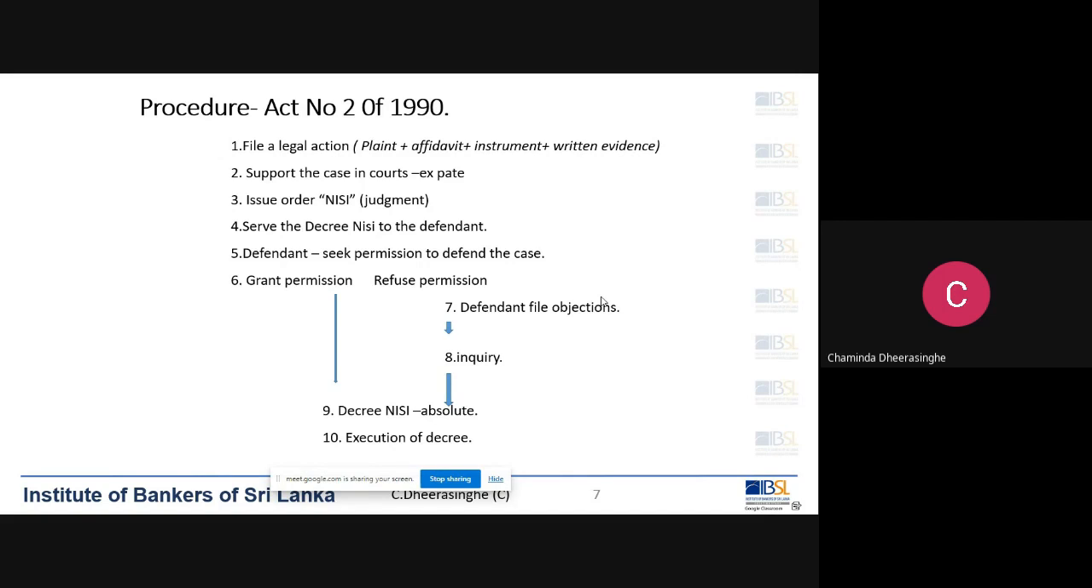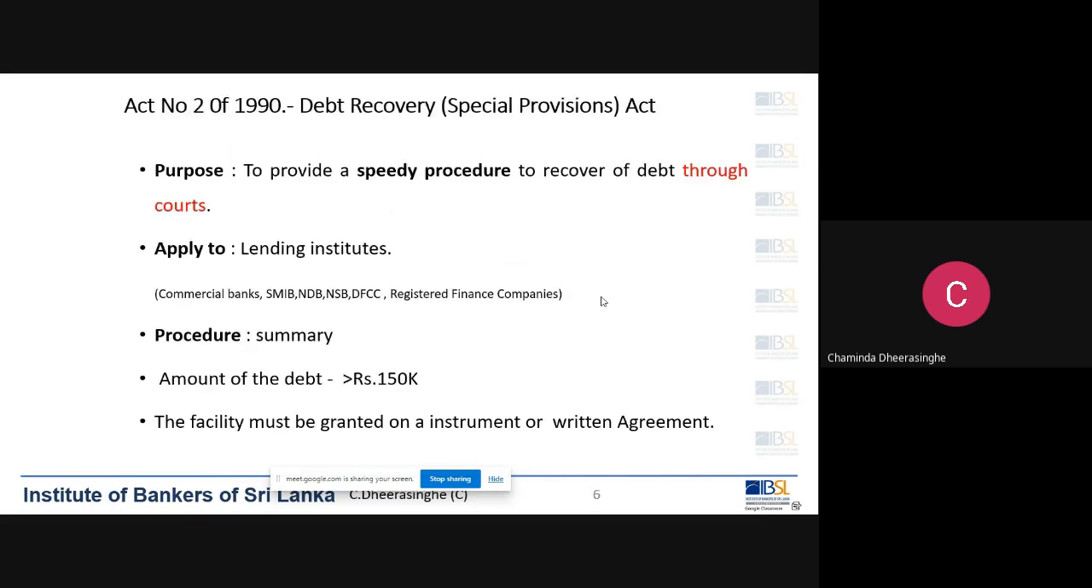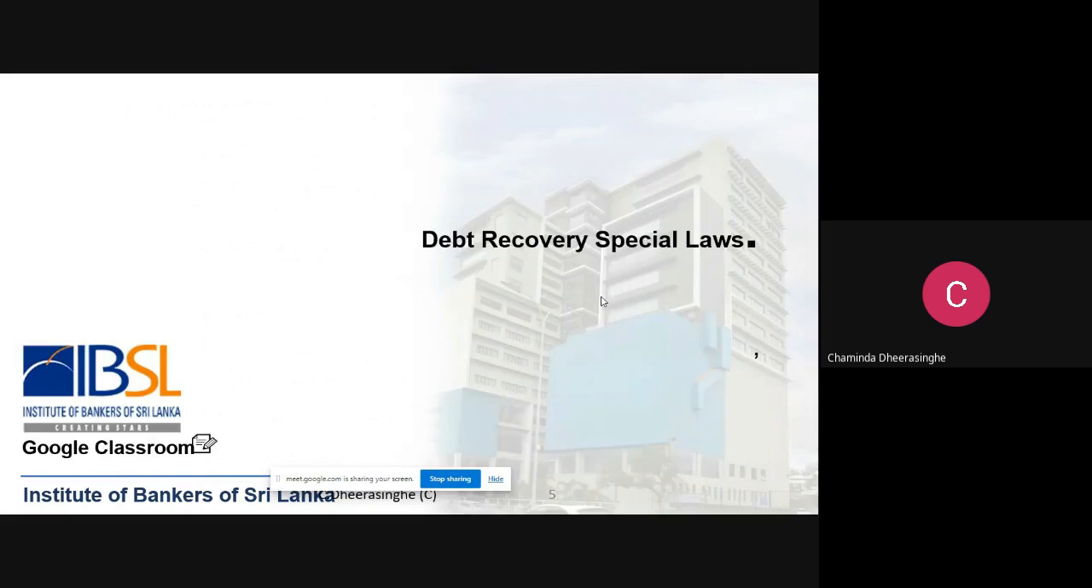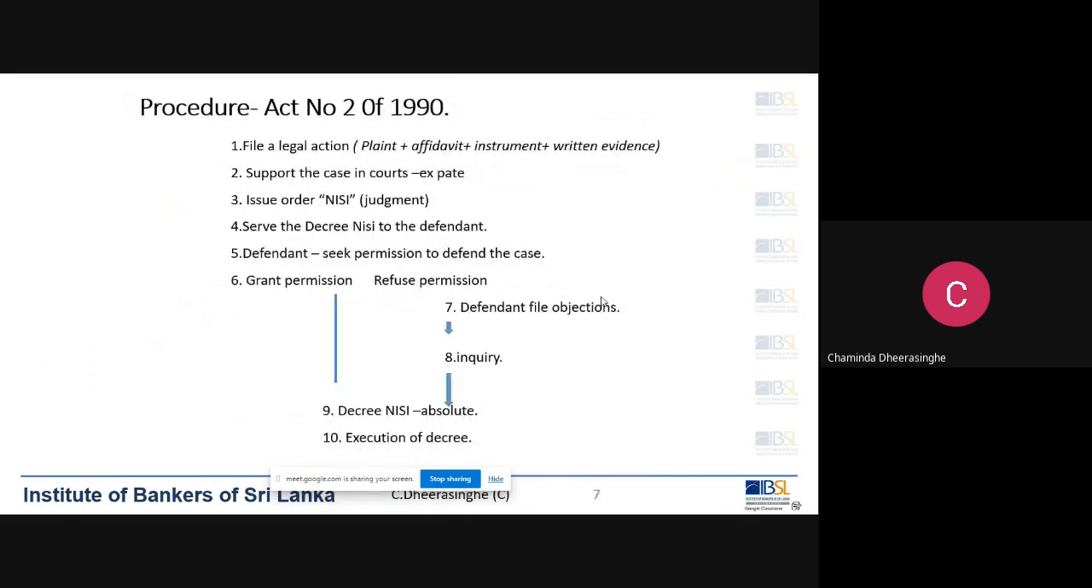So basically, when the decree NISI is served, the defendant can't just come and file an answer in the case, in a summary procedure case like this process. This is a regular procedure case: after serving the summons, the customer has a right to come and file an answer. But here in the summary procedure, it's not like that. He has no right to come and file an answer. He has to come and get permission from the courts.